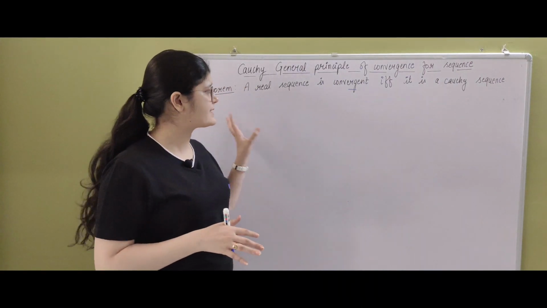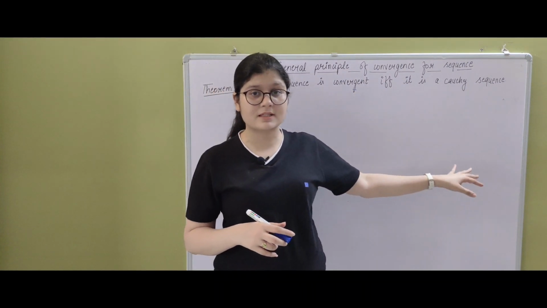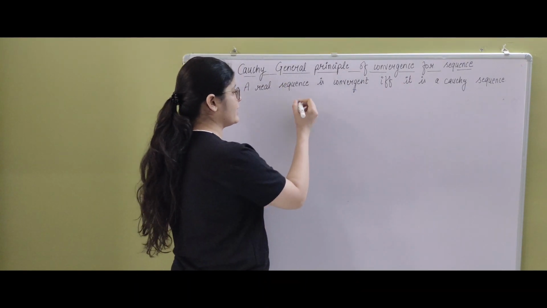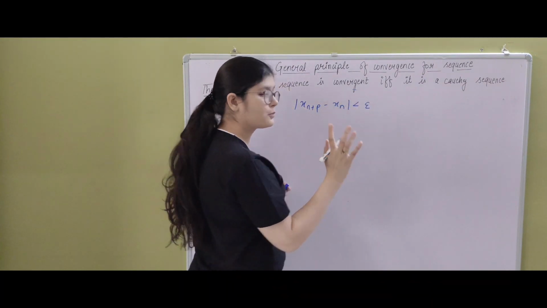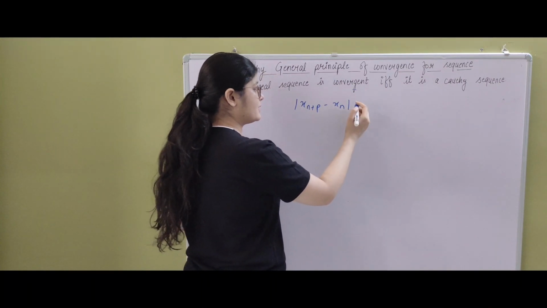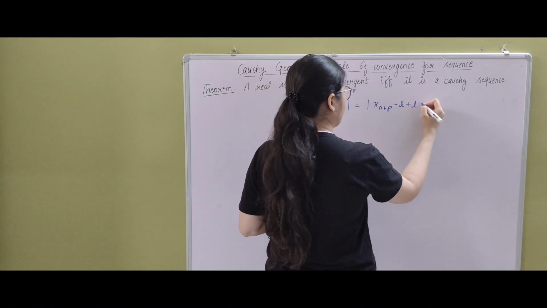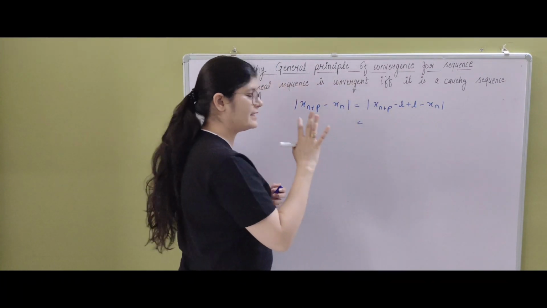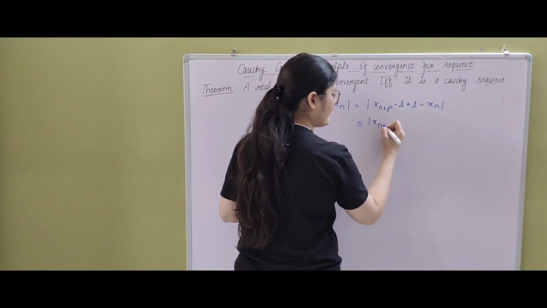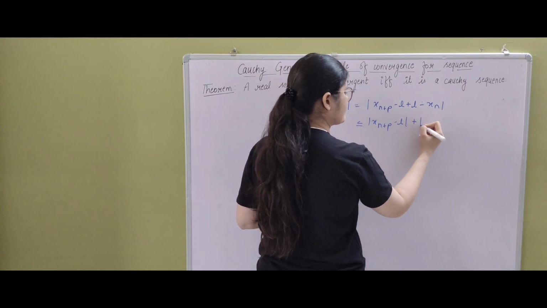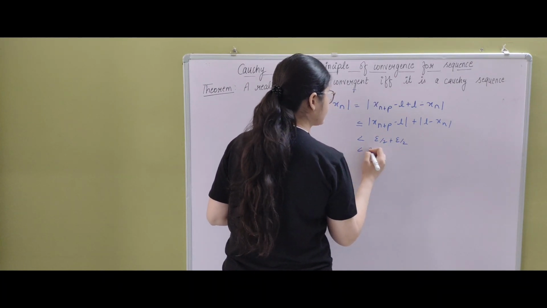So before moving to the second part of the theorem, let's see how we will prove the second statement that we wrote. So I will give you the hint: how would you prove that it is less than epsilon, which you needed to prove, right? I will do the same method that I was doing earlier, I will just add and subtract L, and then I'll apply the triangular inequality: mod of xn plus p minus L plus mod of L minus xn. Again this is epsilon by 2 plus epsilon by 2, which is less than epsilon.